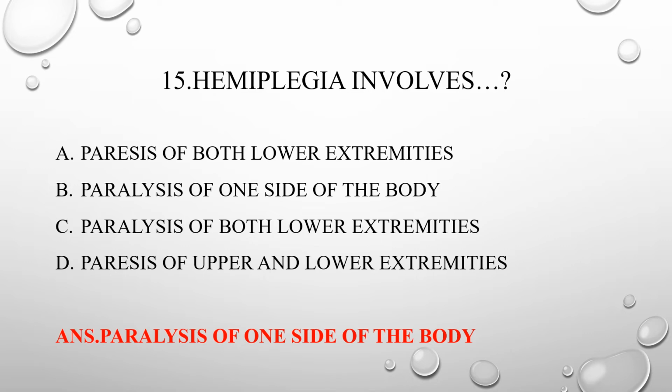So what is the difference between paresis and paralysis? Paresis means just the weakness. Paralysis means the patient cannot move the affected part without any help. So hemiplegia means it is the paralysis of one side of the body. Answer is B, hemiplegia.